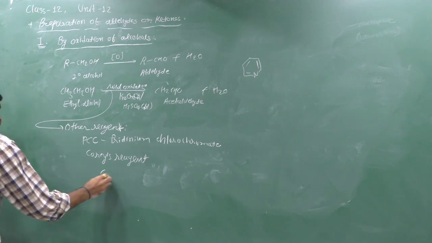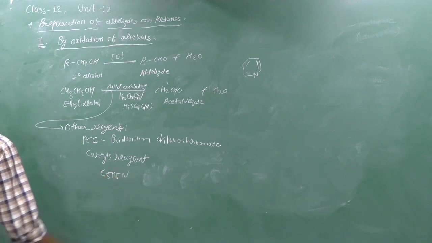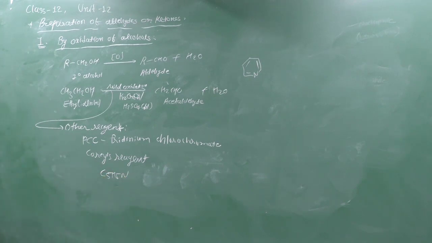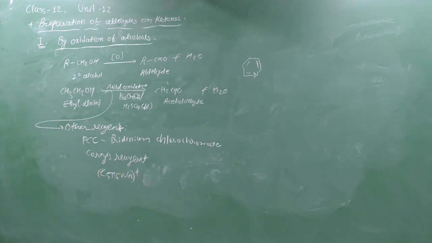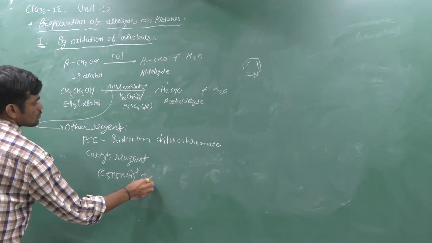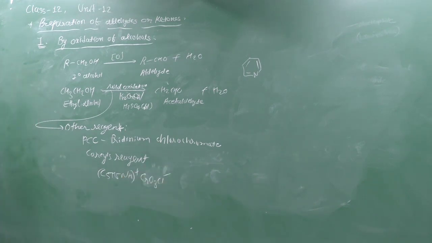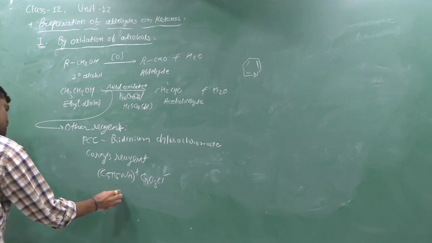PCC is generally C5H5NH, positively charged, and we have CrO3Cl minus. It is PCC. Generally it is written like that.